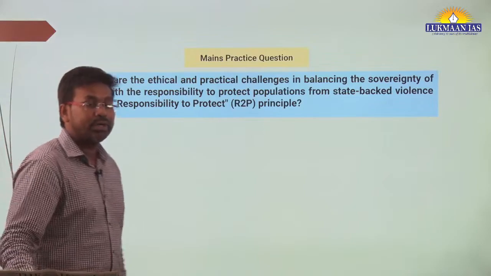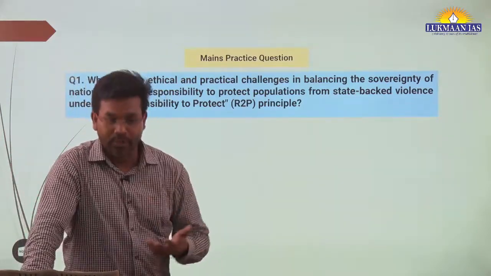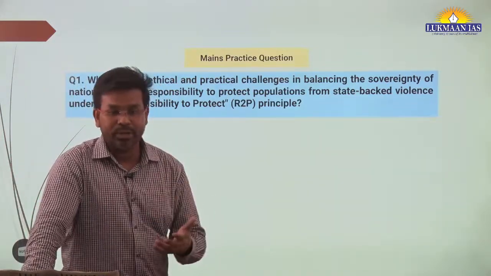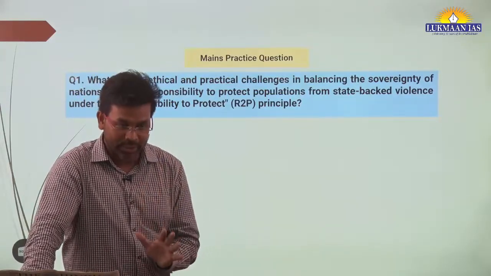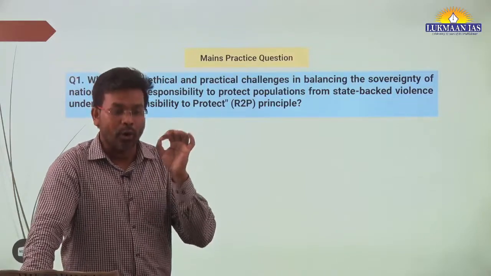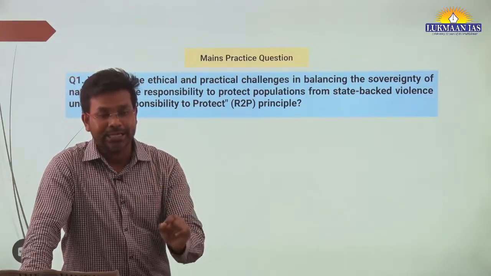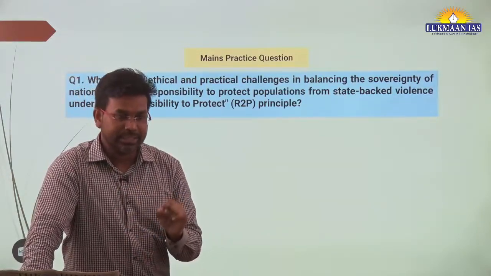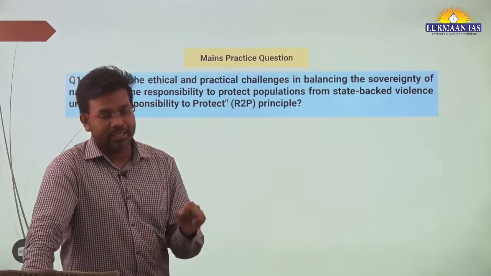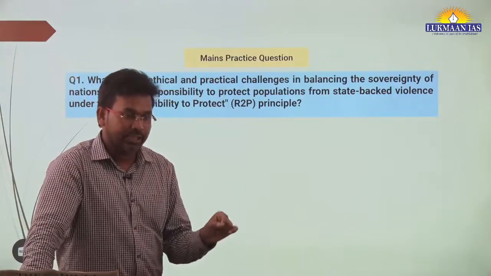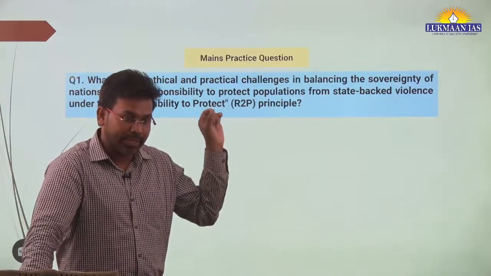So when we talk about a democratic society, a democratic country, in a democracy the responsibility lies on the state enforcement authorities. It is the responsibility of the state to protect the rights of its citizens. And if a state fails to protect the rights of the citizens, the state should be made accountable. It should be made liable.